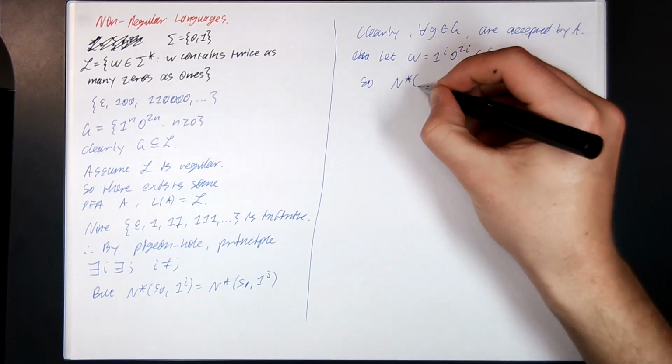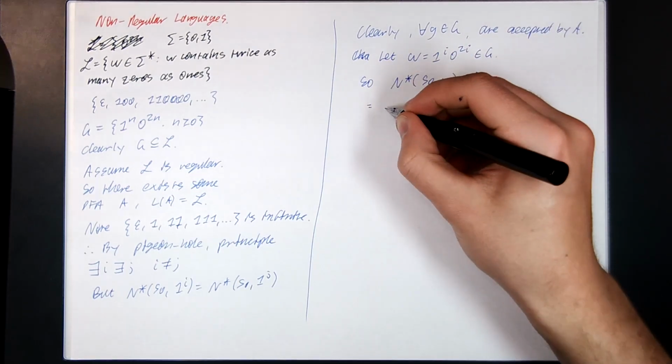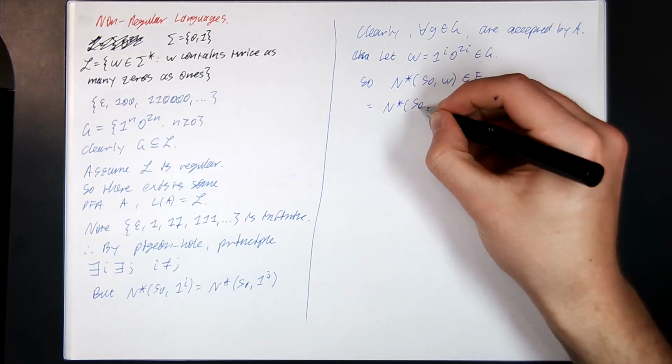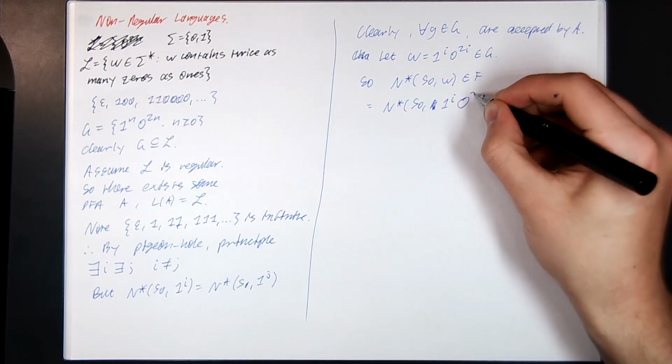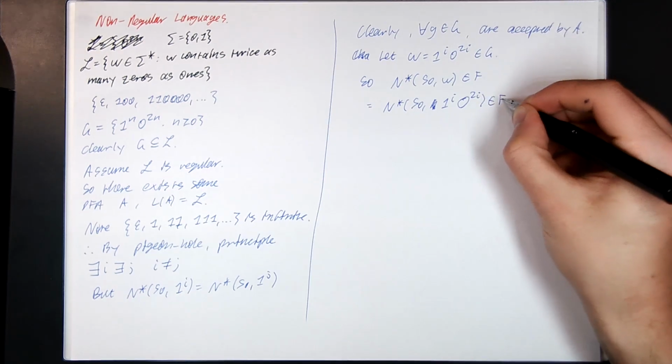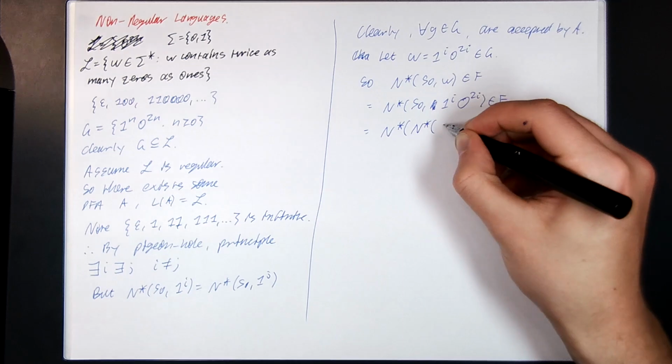So that means from the starting state, if I read w, I end up in a final state. Substituting in the definition for w, we have i many ones and 2i many zeros. I can now apply the append theorem and split this up, just like I did last time.